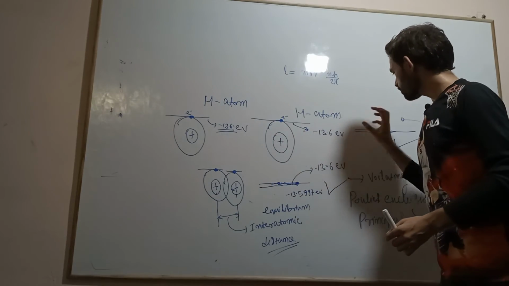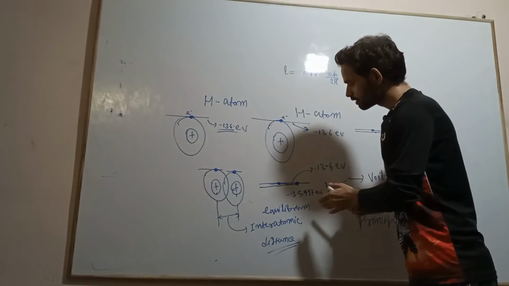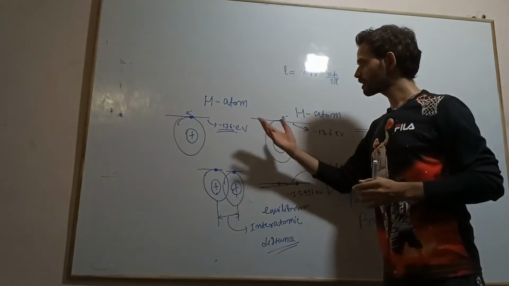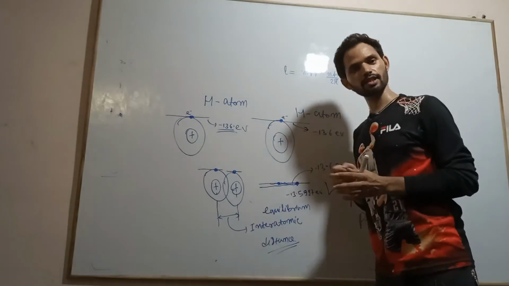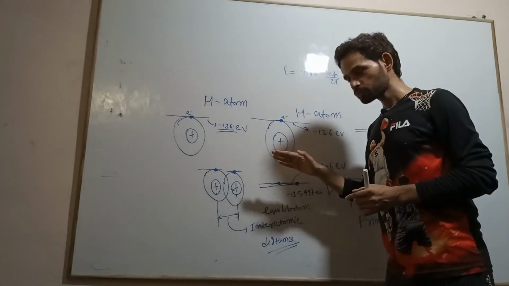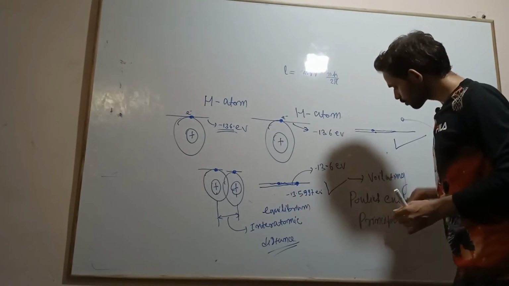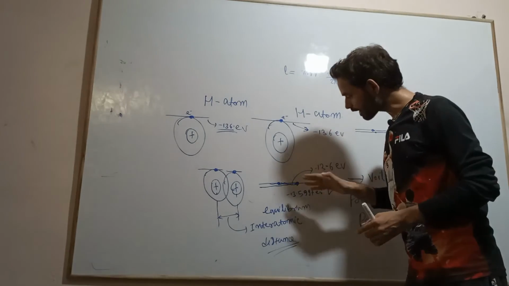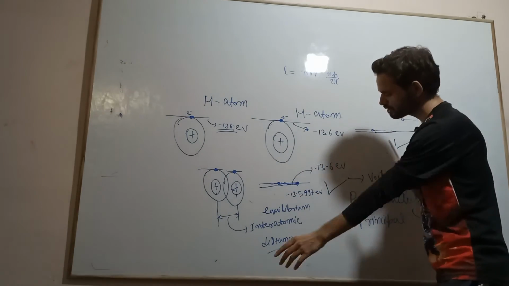Otherwise two electrons would come into the same discrete energy level, and this would violate the rule. Therefore it must split by a very small amount.